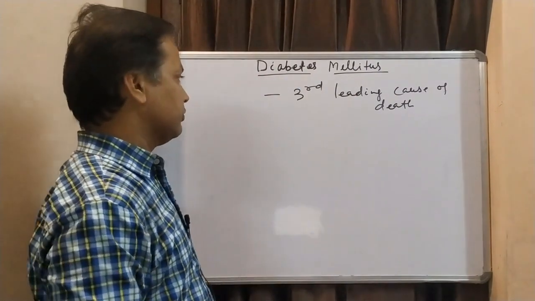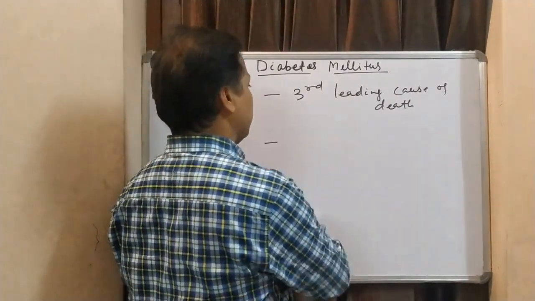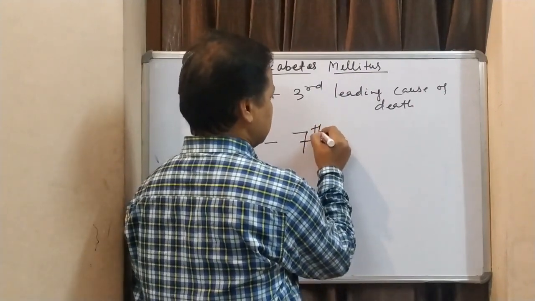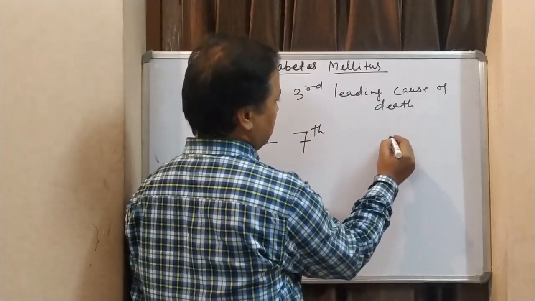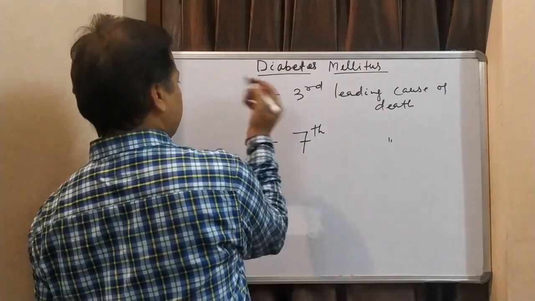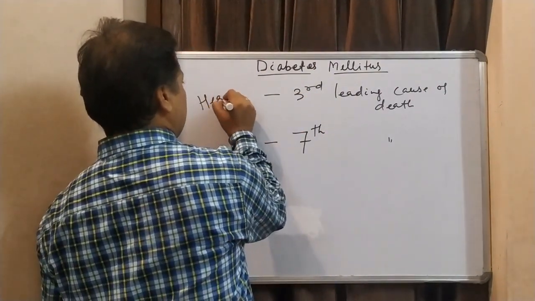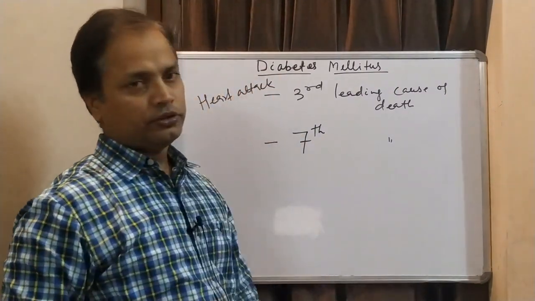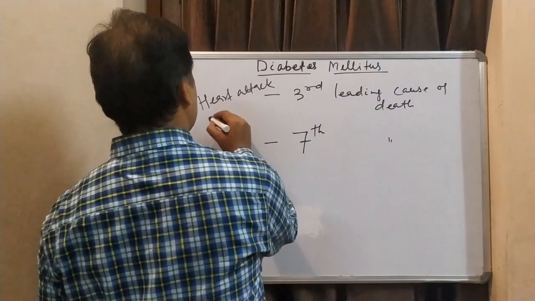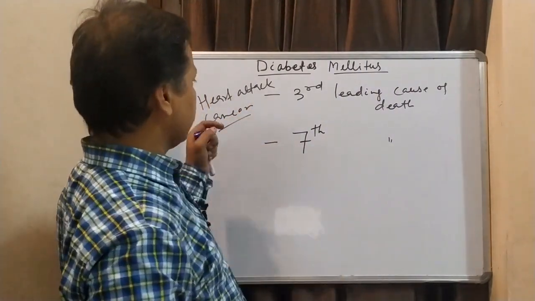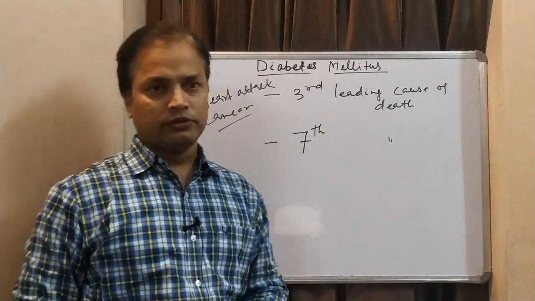But if you talk only about diabetes mellitus, not the secondary complications, then its rank is 7th in death. The first two are heart attack or cardiovascular disorder, and the second is cancer. After heart attack and cancer, diabetes is the third leading cause of death.